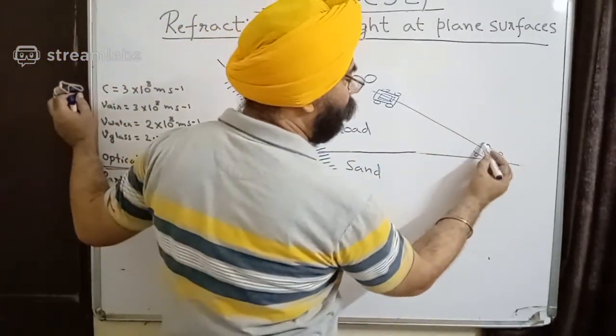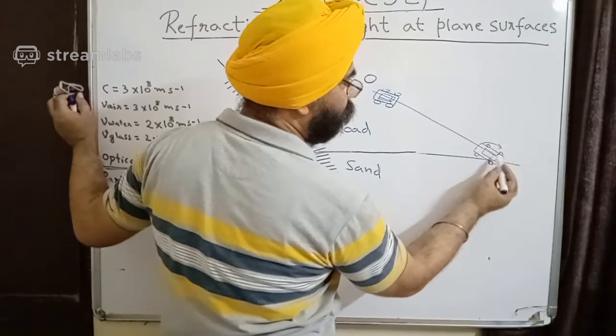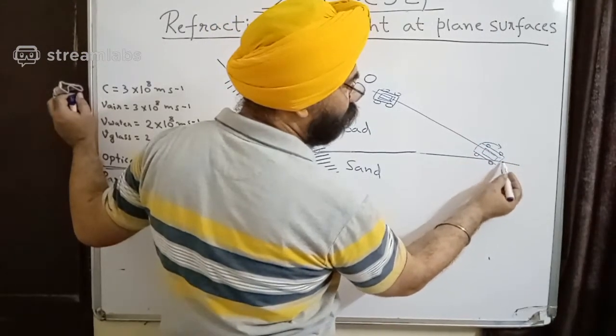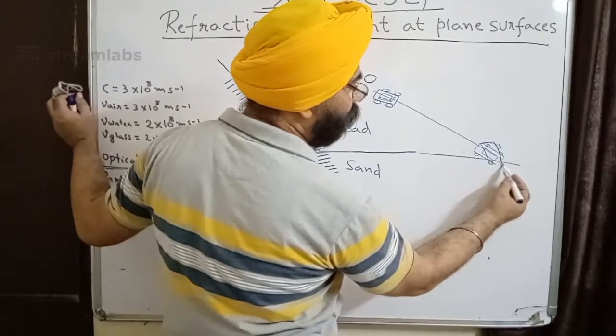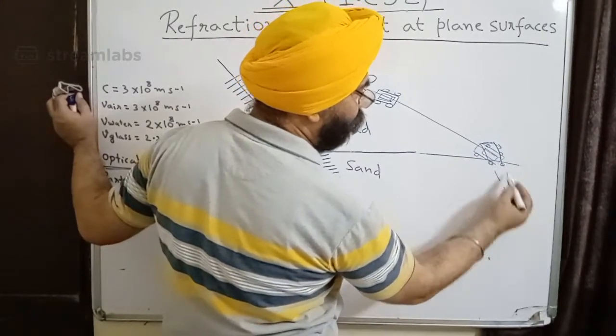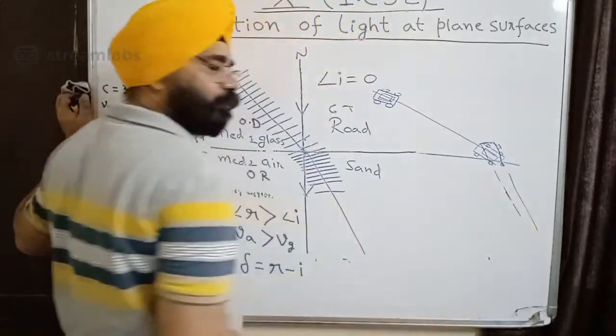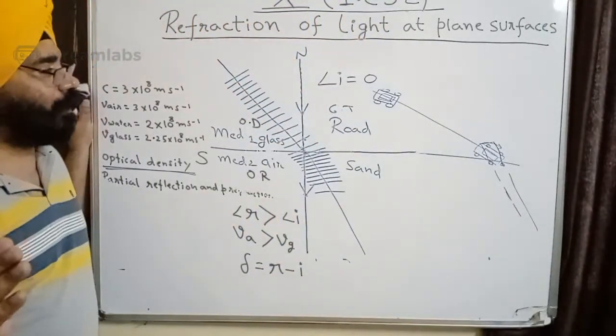So what happens to my car? My car turns like this, till the other wheel also is in the sand. Now when the other wheel is in the sand, then my car starts going in that path. Got it? So it's a similar way.